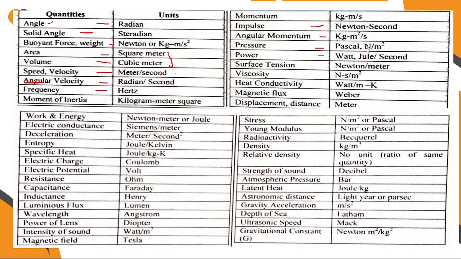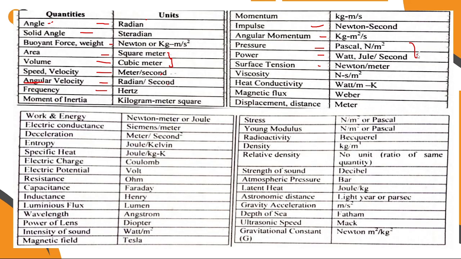So, friends, keep in mind here they have given a comma, which means the pressure unit in a question can be mentioned in Pascal or in Newton per meter square, as well as power. In a question they can give watt or joule per second. So study both things because we don't know which unit will be given there. So remember both.